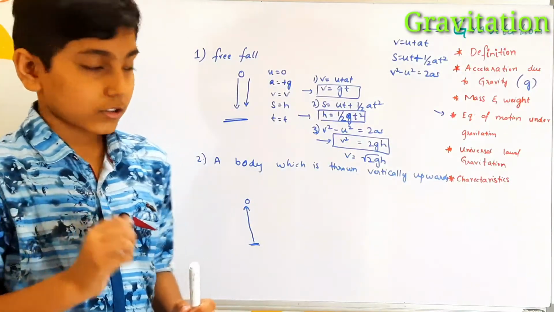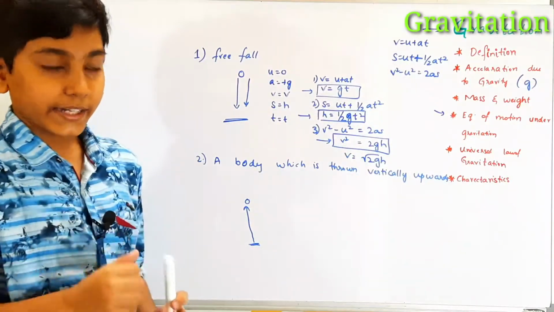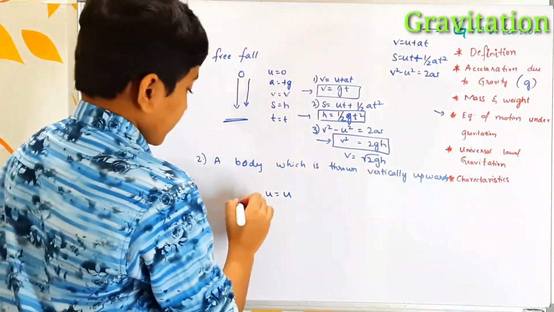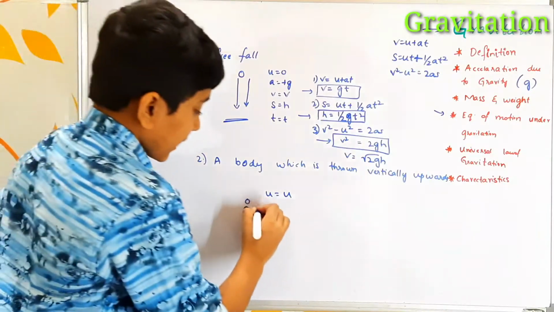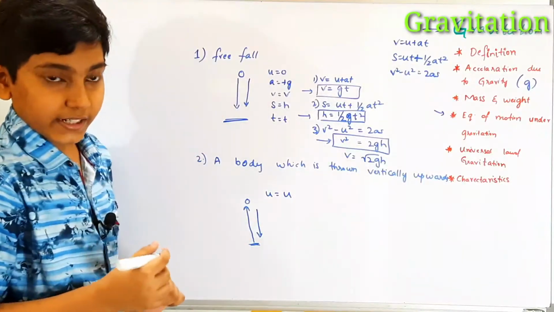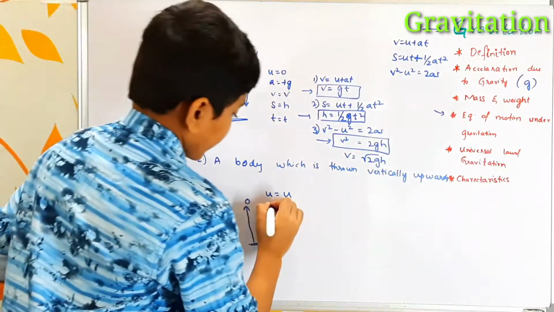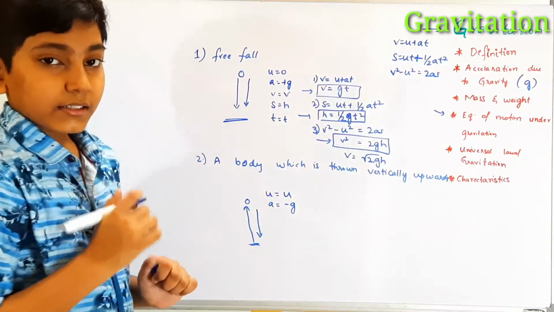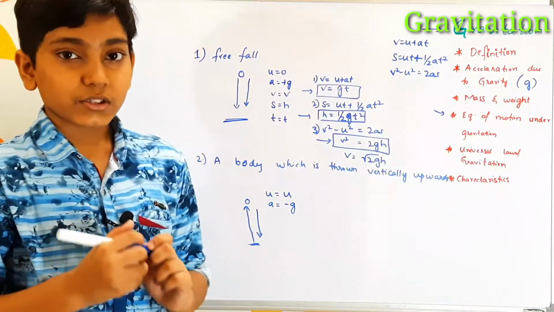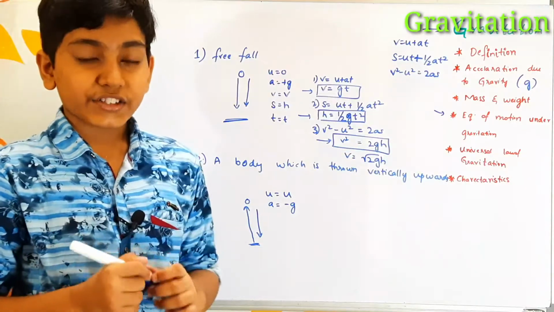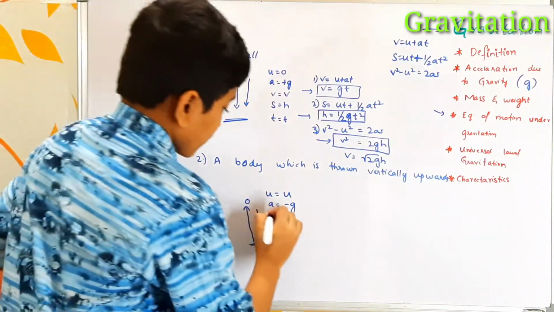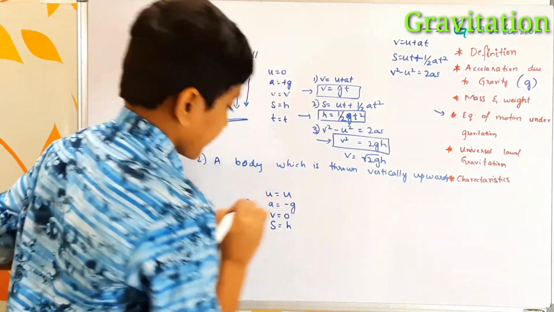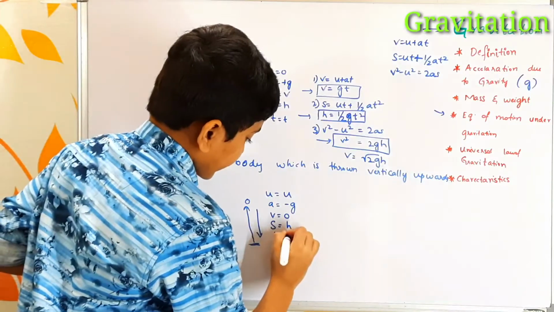We were applying some force, due to which the ball is going to some height. So that means our initial velocity, let us say it is u, and when it goes in this direction, acceleration due to gravity is in the opposite direction. So the sign becomes negative. So the acceleration value is minus g. And when the body reaches its maximum height, the final velocity is going to be 0, since it stops for at least 0.1 seconds or below. So my final velocity is 0, the displacement is h and the time is t.